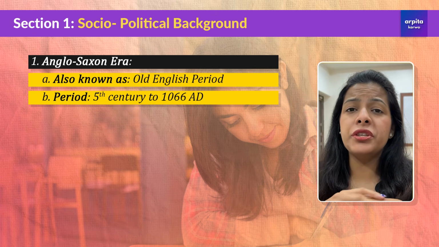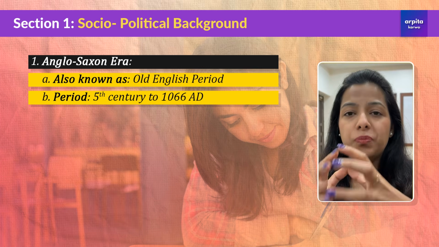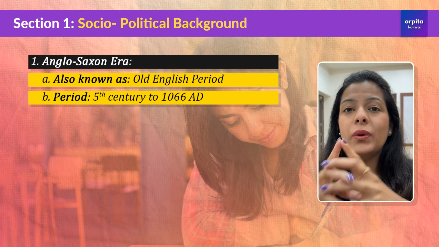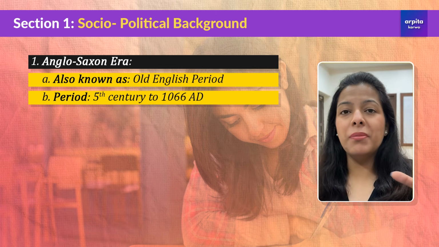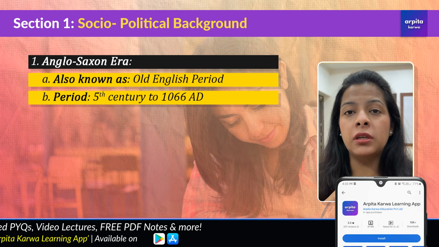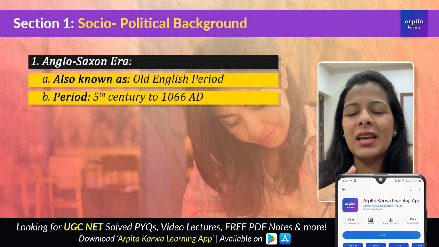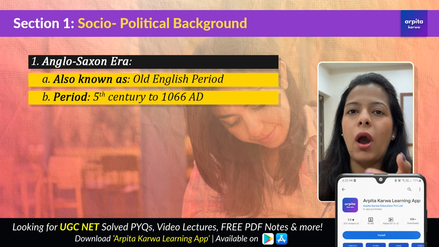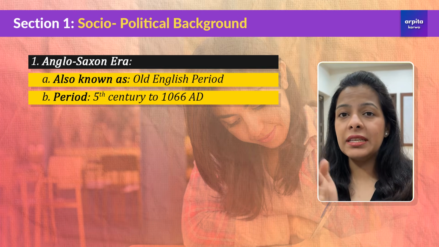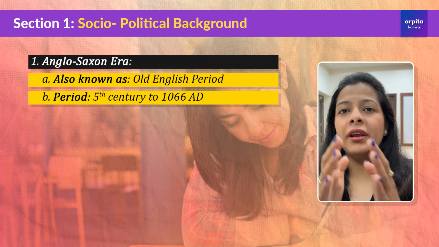Now here what you need to remember friends is that Anglo-Saxon period is known as the Old English period. Don't get confused with the Middle English period, because right after Anglo-Saxon period comes the Norman age, Anglo-Norman age. And a lot of people think that Anglo-Saxon age and Anglo-Norman age are one and the same thing, but they are not. This is the period which is referred to as Old English period, or it is also known as the Anglo-Saxon period.